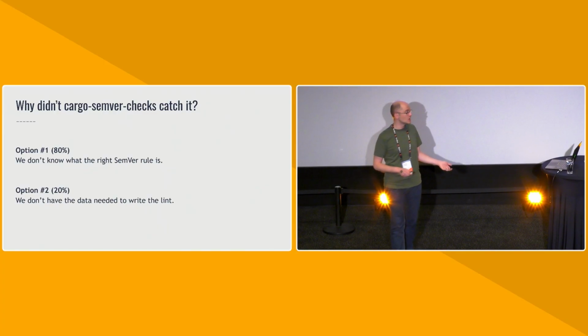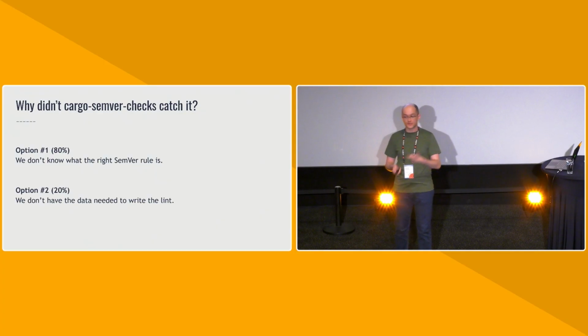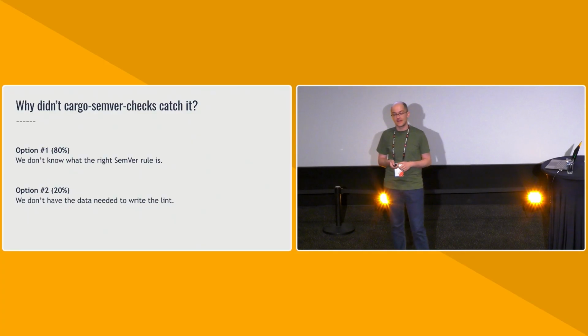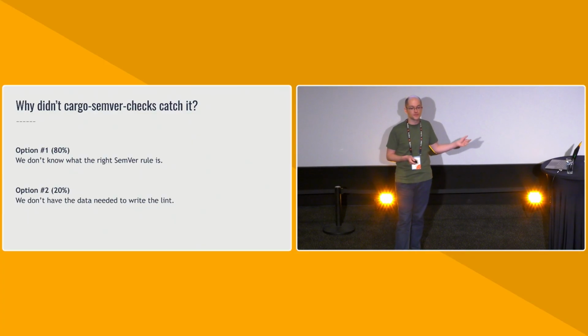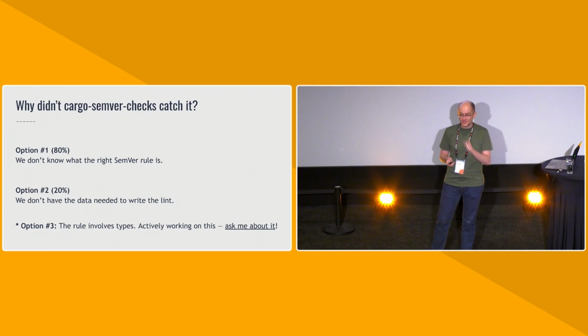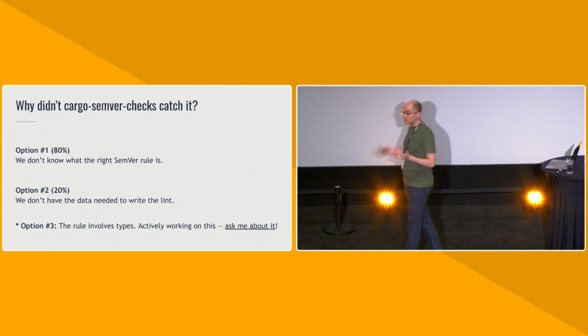And option two, we do know the rule, but we don't have the necessary data. Rustdoc JSON or some other component just does not ship us sufficient information for us to have detected that breakage. We're going to dig into both of these one at a time. And there's actually a secret third option. Shh, don't tell anyone. The rule involves types.